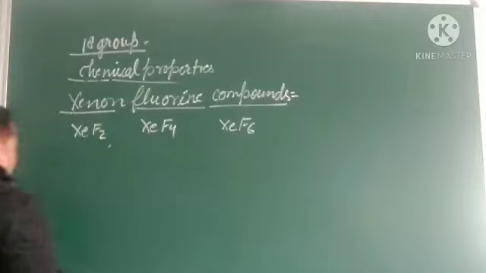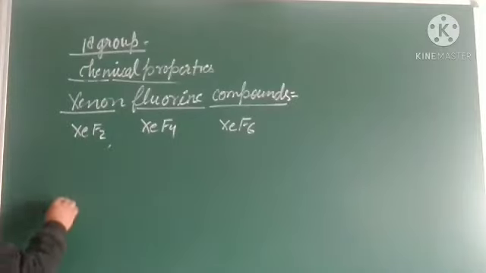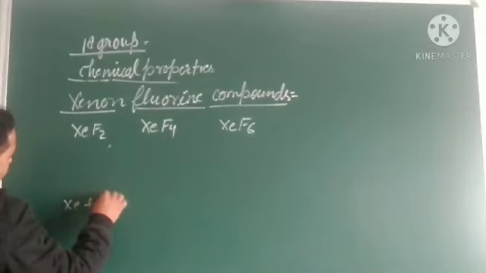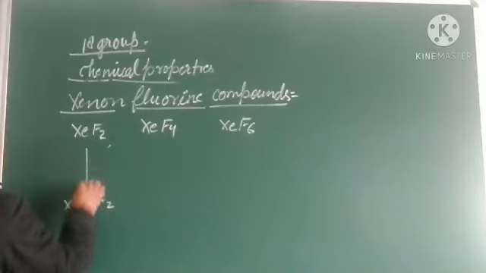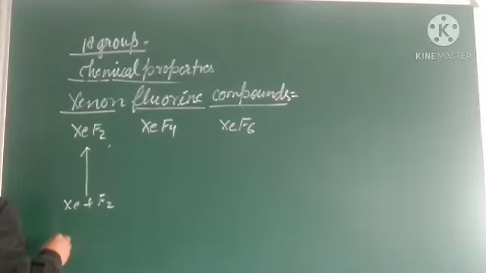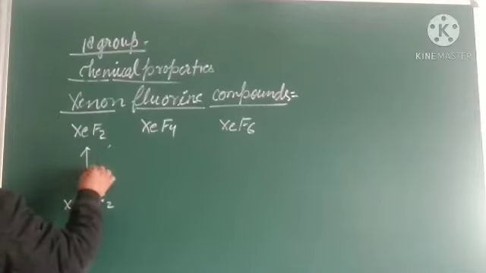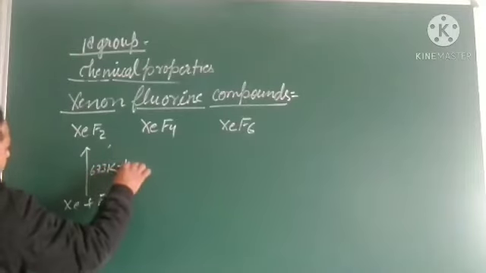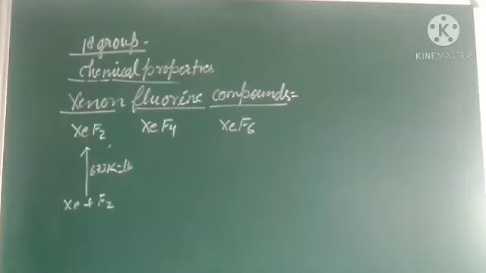These were prepared like this: Xe plus F2 at a temperature of 673 Kelvin and 1 atmosphere pressure.